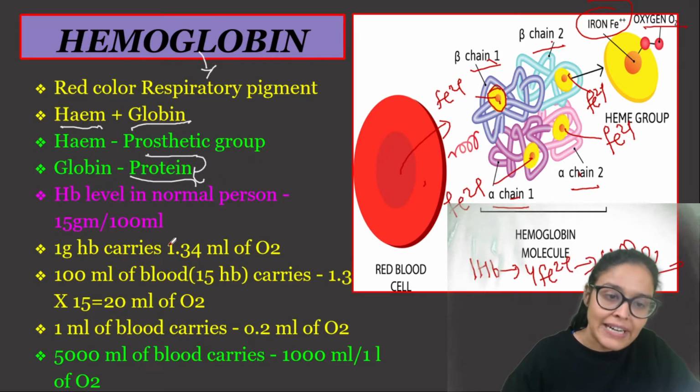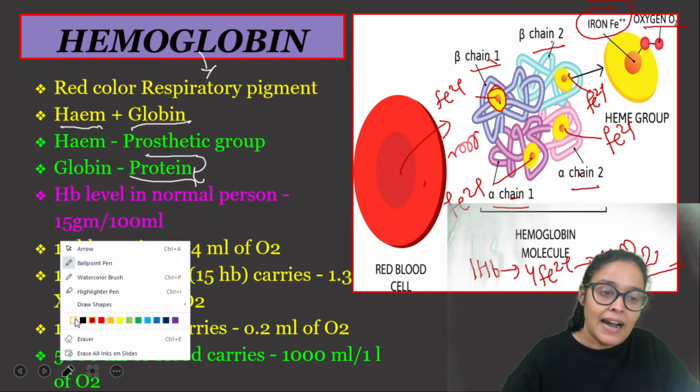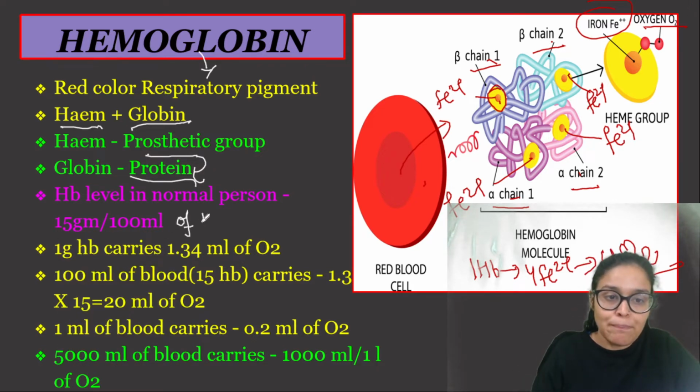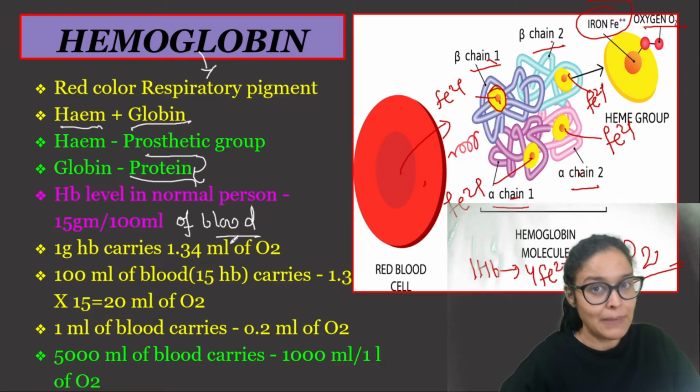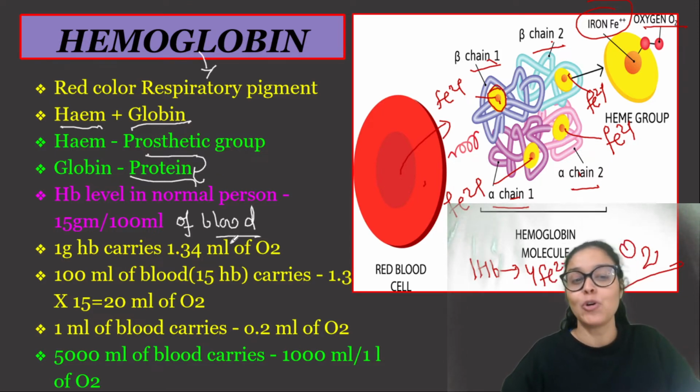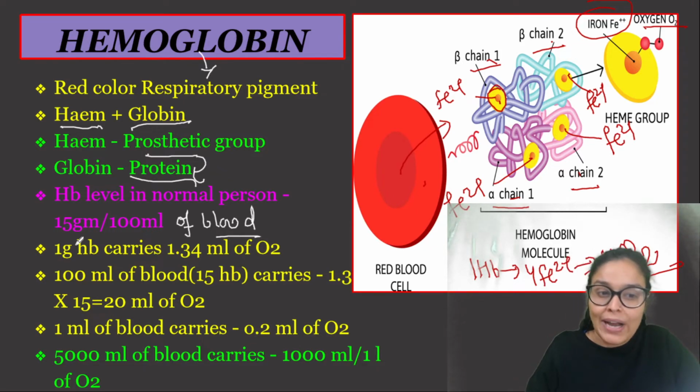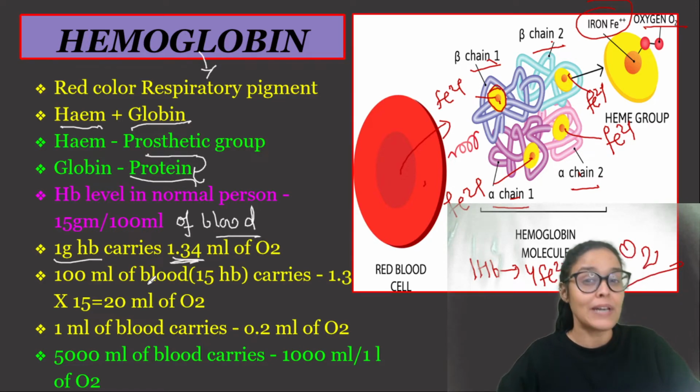And in 100 ml of human blood, there is 15 ग्राम हीमोग्लोबिन. 100 ml ब्लड में हमारे 15 ग्राम हीमोग्लोबिन होगा, and 1 gram hemoglobin actually carries this much oxygen, that is 1.34 ml of oxygen. Now use your mathematics.